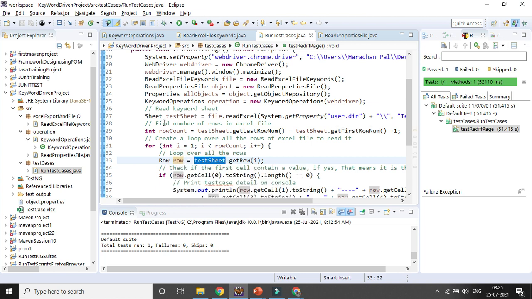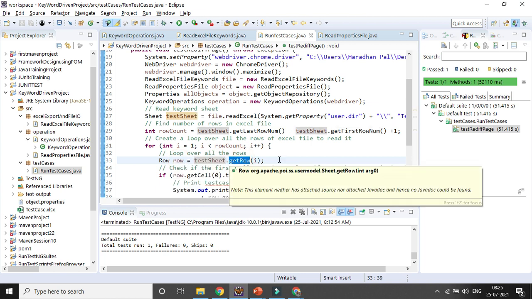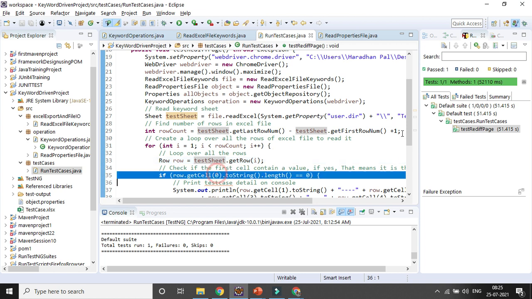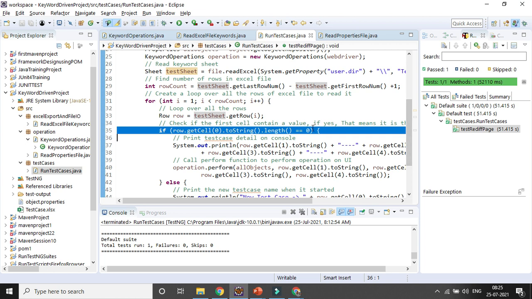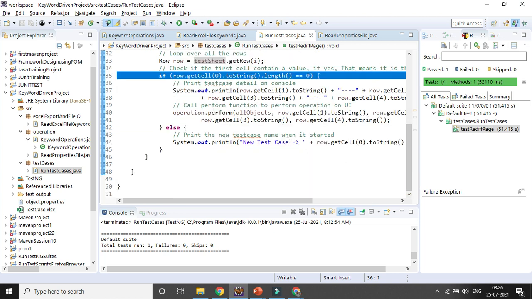I want to go to the sheet here, and I want to get the row. After that, I want to check whether my first row has some value there or not. In case it is 0, then only I am going to the other columns, cell 1, 2, 3 and 4, where I have given all my keywords, variables, identifiers and values. In case it is matching with 0, I will say that my new test case is getting started,